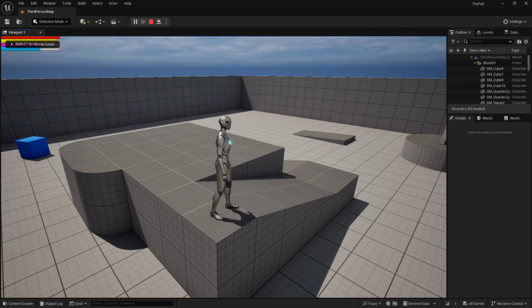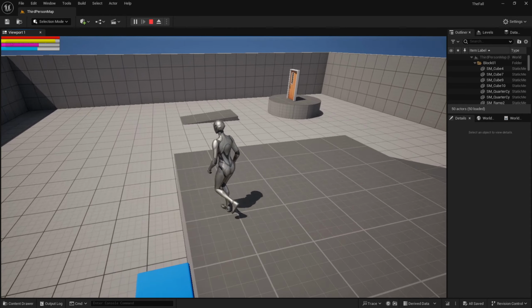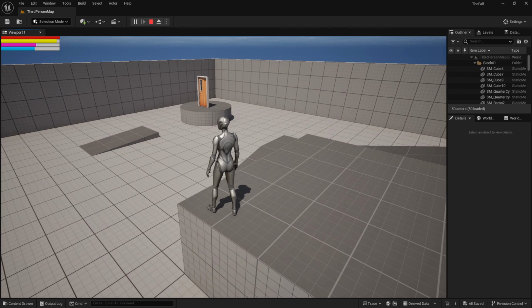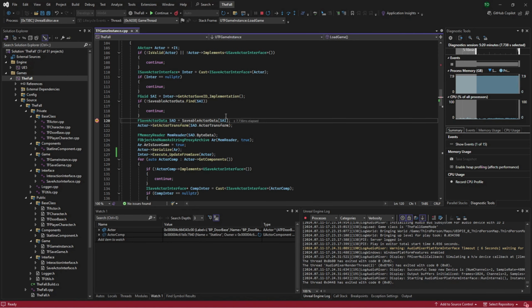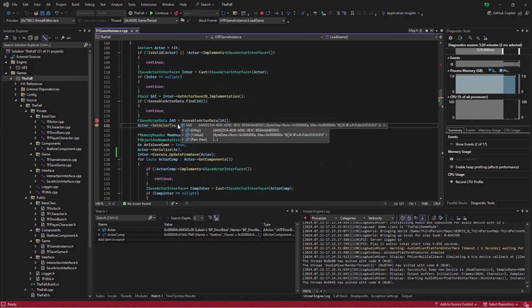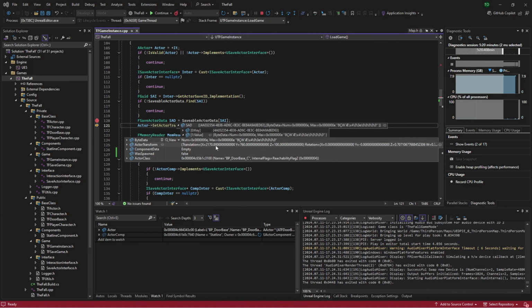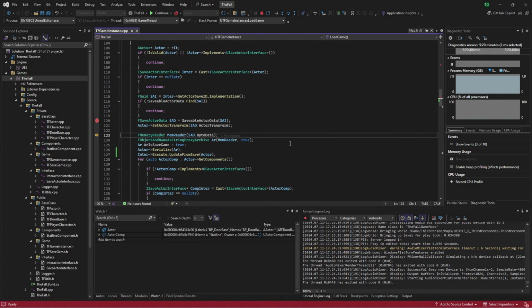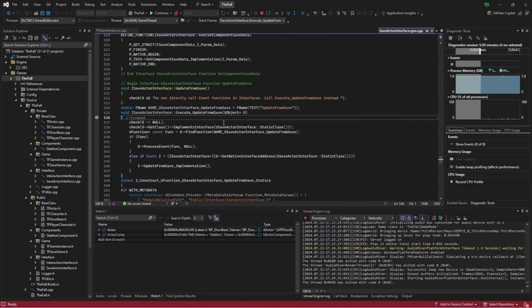So we're back in the game now, and we'll just move over to the other side. We'll face the door, and we're going to hit F9. Okay, we are on the door base. Take a quick look at the information. We have the actor transform, the byte data. Does look like there might be a problem there, but we're going to go through. That just could be because it's been serialized, so we're going to deserialize, and then I'm going to step into.